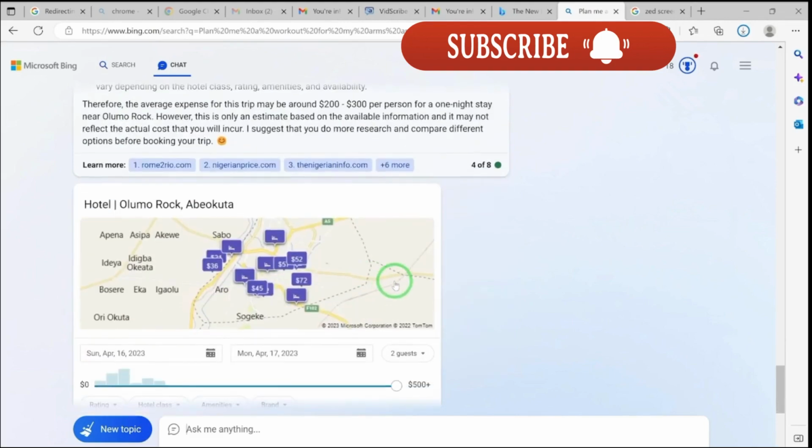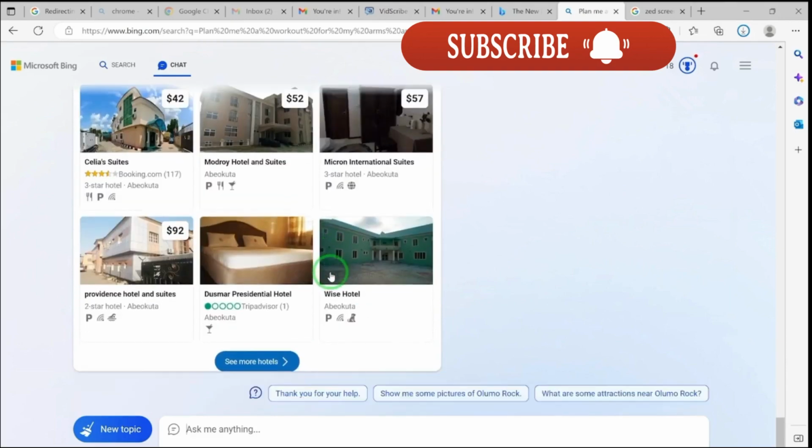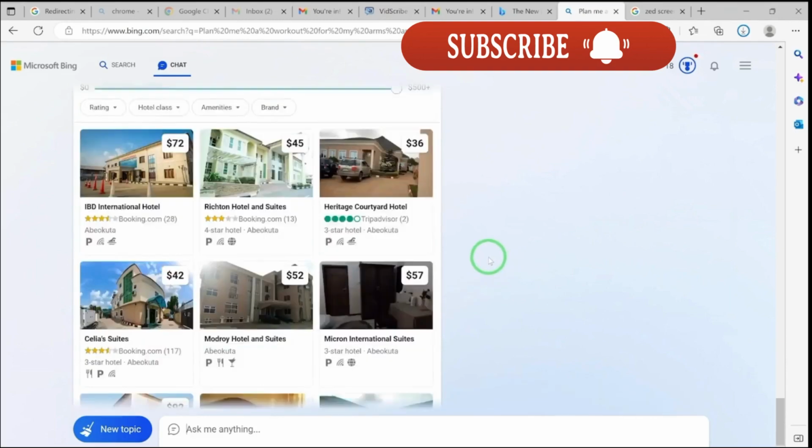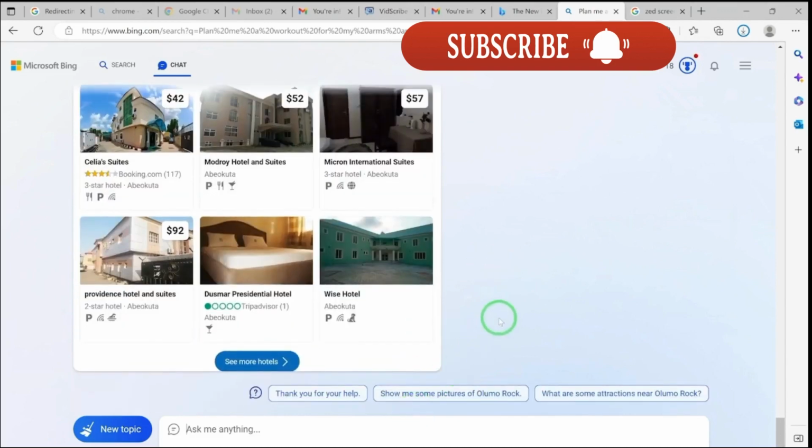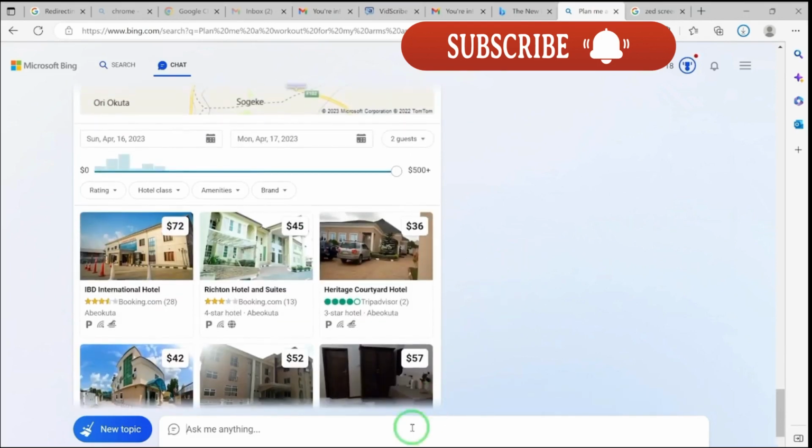Now if you want to trim it further, you can prompt it further. These are the hotels near, and even some of the pictures it has given you. So if you want to prompt it further, you can say, can you write an email to my friends telling them I'm going on this vacation in December?